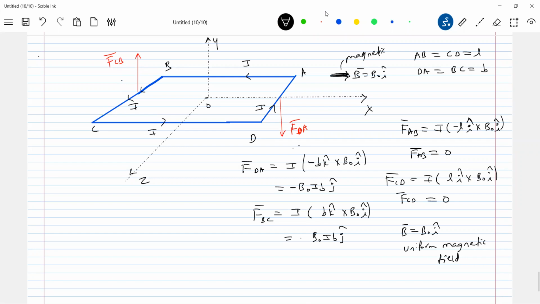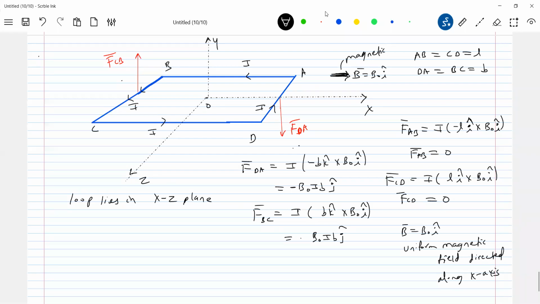The loop, I'm not suspending anything. I'm just setting it free, kept in a uniform magnetic field directed along the x-axis. What about the loop? The loop lies in the XZ plane. And these are the prior conditions. Is there any torque?